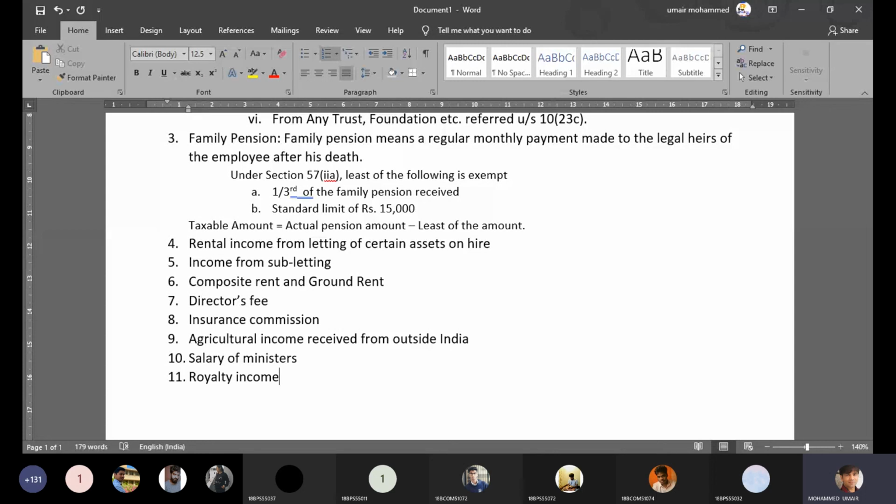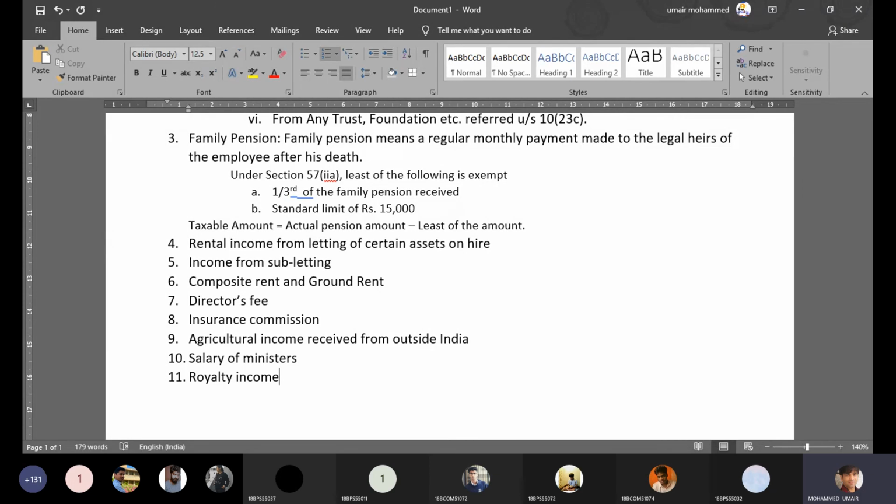But what if I'm a doctor and I have written a book on various health aspects, and I get the royalty? In that case, it is taxable under the head profession. So royalty income can be taxed under the head profession, provided that you're practicing a profession and filing your income under the head profession.